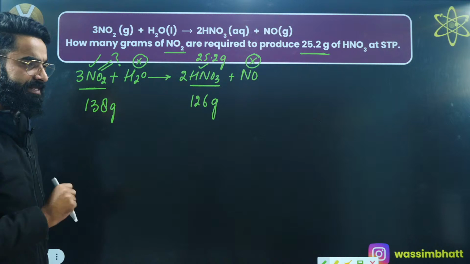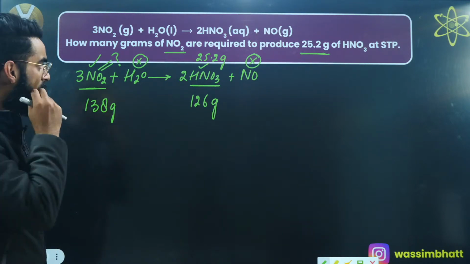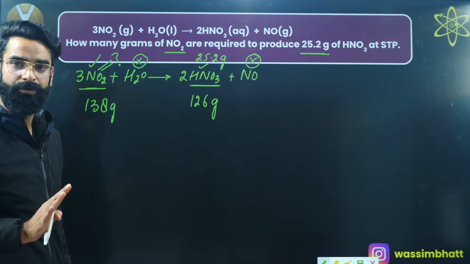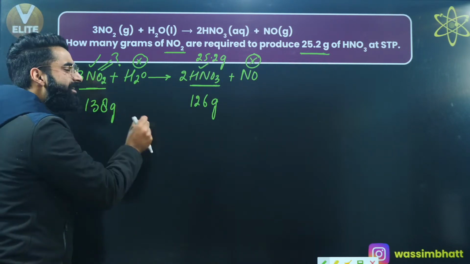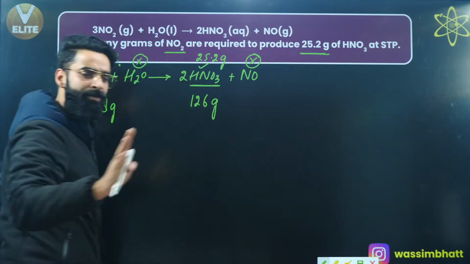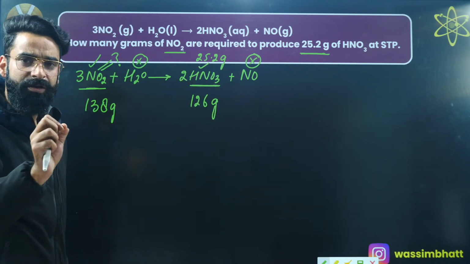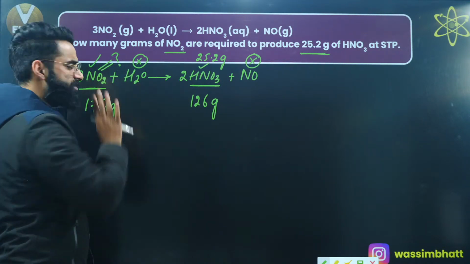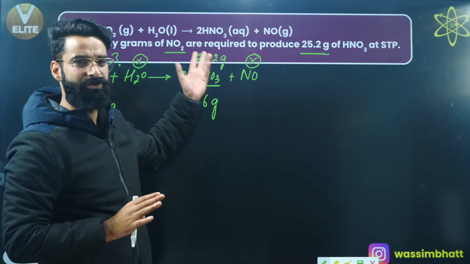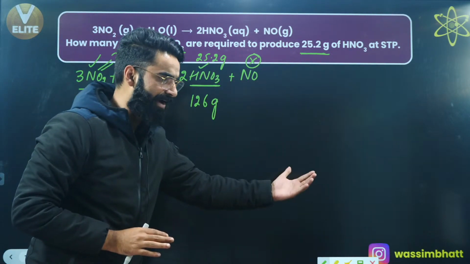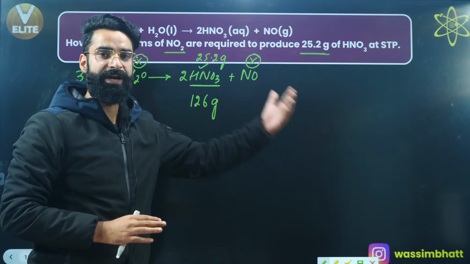Now have a look. See how I am going to approach this sort of equation. What do I need to calculate? I need to calculate the mass of NO2, right? So I'll try to write the statement in such a way that NO2 comes on the right hand side. Do remember, whatever quantity you are supposed to calculate, for example the mass of NO2, the mass of water, the mass of HNO3, that part you are always going to write on the right hand side.